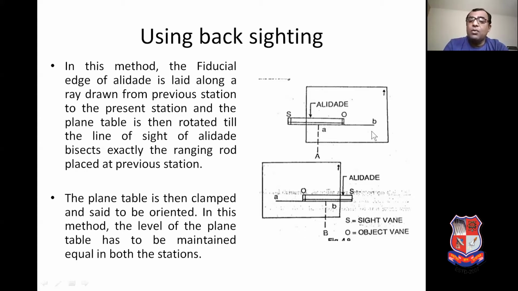When we have shifted the plane table from station A to station B, we have the line AB on the drawing sheet.